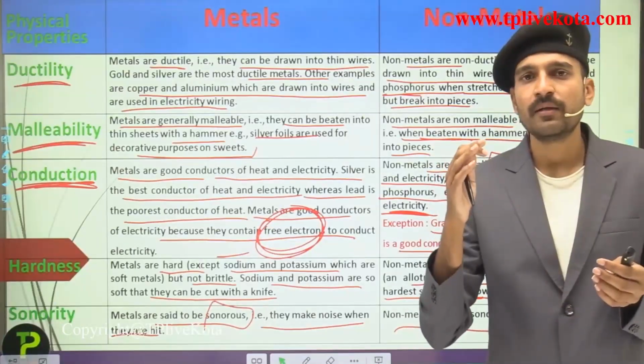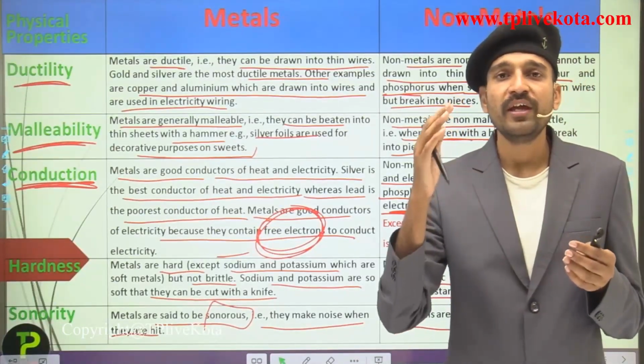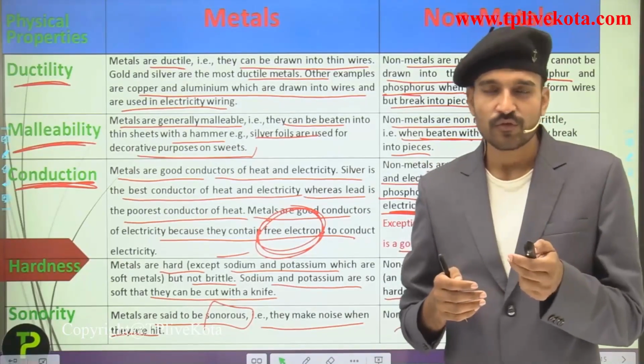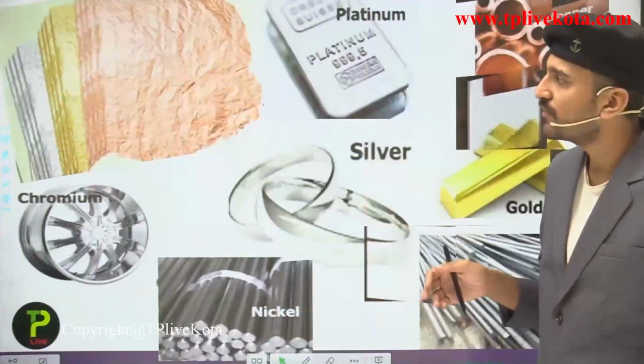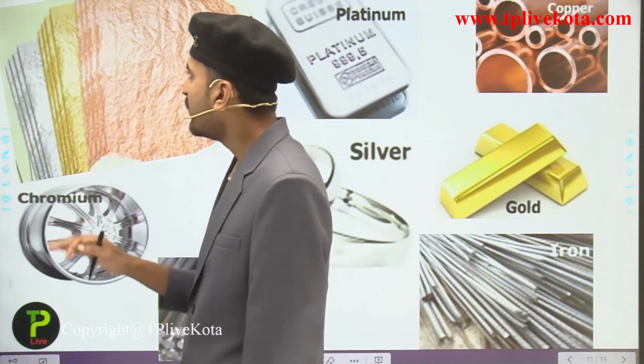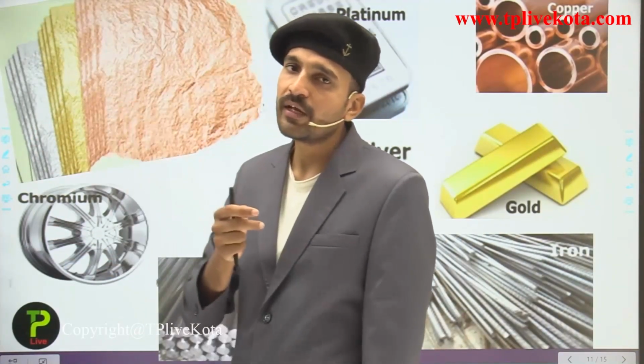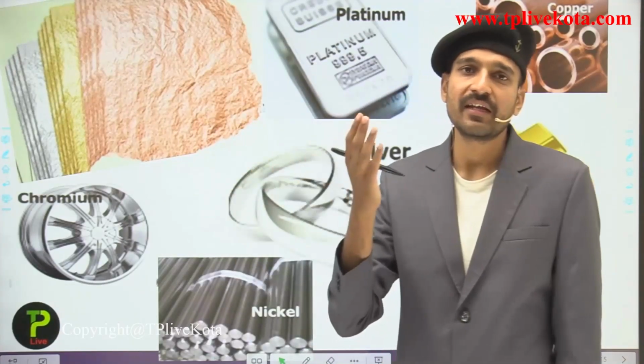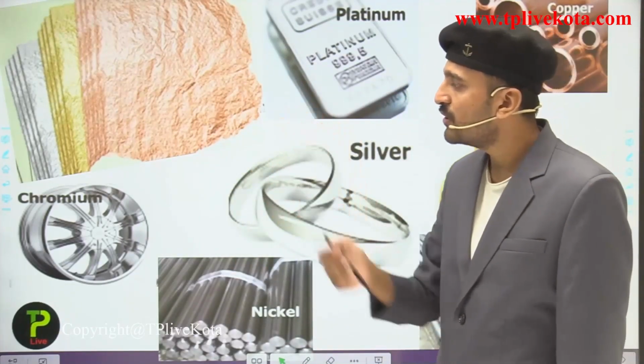So students, this was all about the physical properties of the metals and the non-metals. We have classified the metals and non-metals on various physical properties. Here you can see the foils of gold, silver and copper. Since gold, silver and copper are malleable in nature, foils can be made.